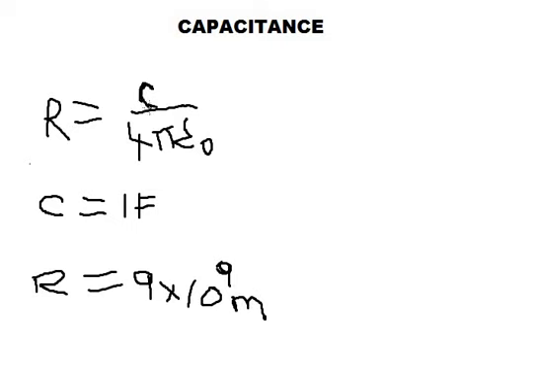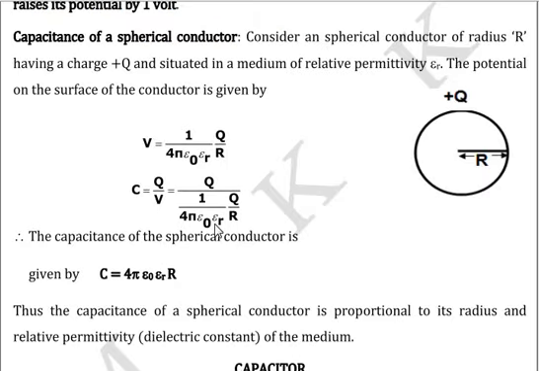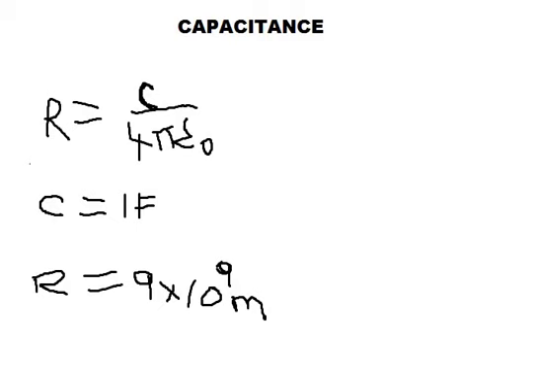See, first we thought of calculating the radius of a spherical conductor placed in air medium having a capacitance of 1 farad. So we started from this expression, C is 4 pi epsilon naught epsilon r into r. Epsilon r will be 1 for air medium. So C is 4 pi epsilon naught r, or r is C by 4 pi epsilon naught.